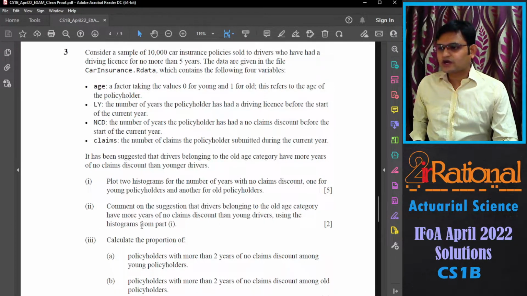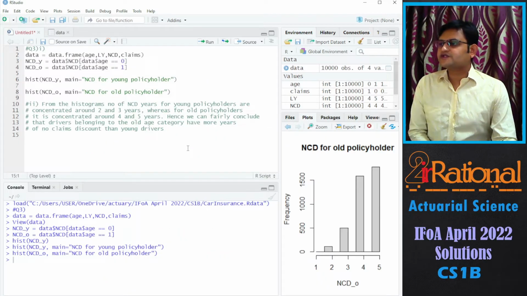Use the histogram from part 1. So we'll say from the histograms, the number of NCD years for young policyholders is concentrated around 2 and 3 years, whereas for old policyholders, it is concentrated around 4 and 5 years. Hence, we can fairly conclude that the drivers belonging to the old age category have more years of no claim discount than young drivers.